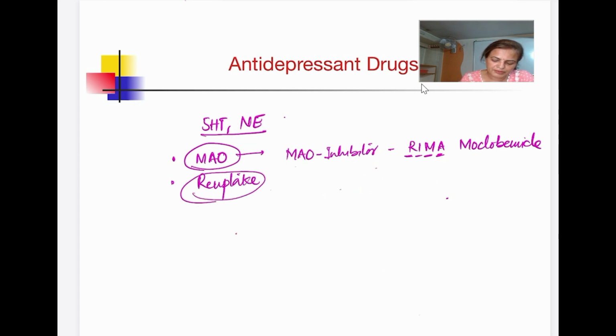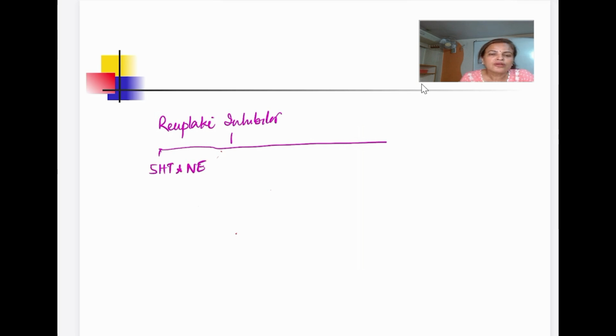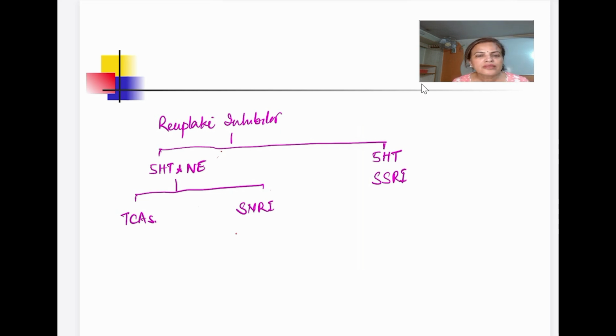Now coming to the reuptake inhibitors. The drug can inhibit the reuptake of either both 5-HT and norepinephrine, or it can inhibit the reuptake of 5-HT only. The drug which comes under this is named TCA, tricyclic antidepressant, and another one is the serotonin norepinephrine reuptake inhibitor, and this side we label as selective serotonin reuptake inhibitor. So this is how the reuptake inhibitors are classified.